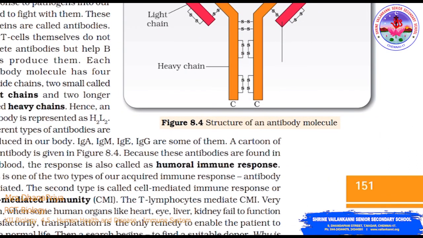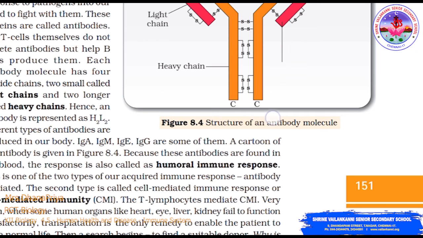These antibodies are found in the blood and this response is also called humoral immune response. So this is one of the two types of acquired immune response, antibody mediated. The second type is the cell mediated immune response, that is CMI, mediated by the T lymphocytes.